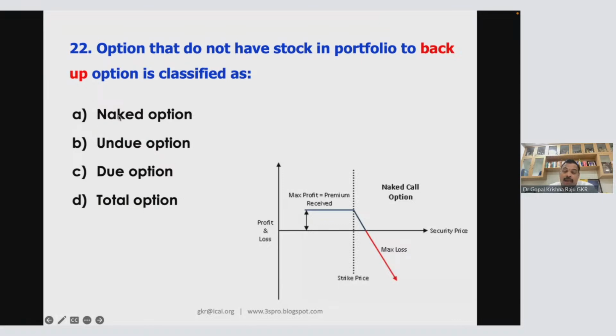Now, what will happen to a naked option? When you go to the market and buy, see why I am exercising the option? Exercising the call option, the option to buy: the market price is 48, but the exercise price is 40. So I will not buy in the market, I will buy at 40. But you don't have the stock. You go to the market at 48 and you sell at 40. So you will make a loss. So please understand this. So 22 is A. So that is a naked option.